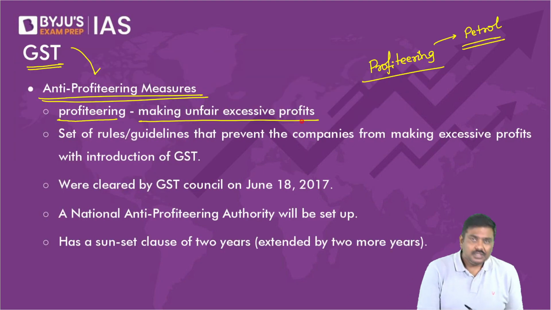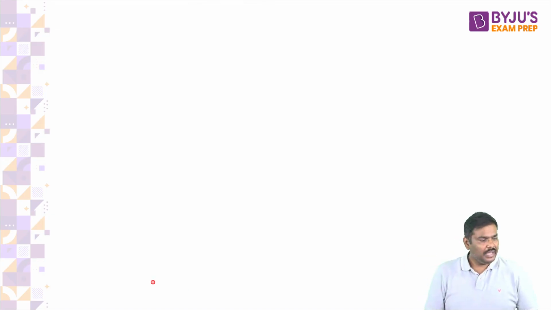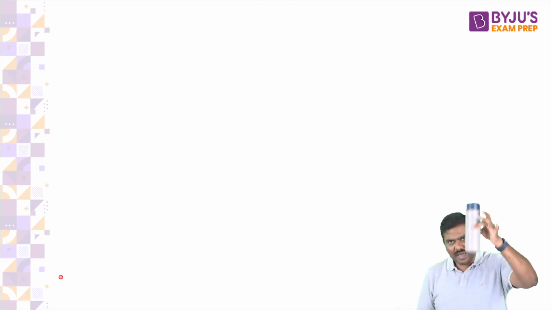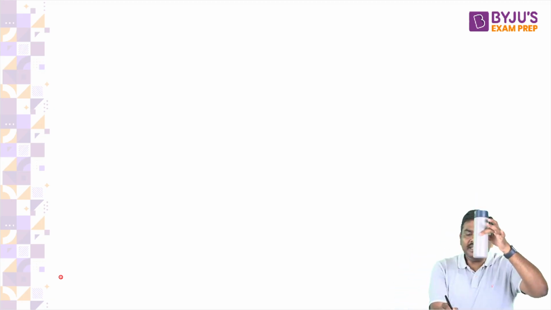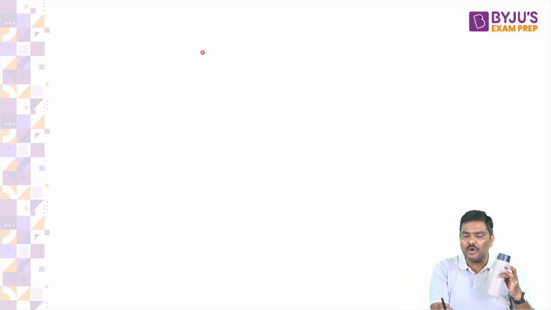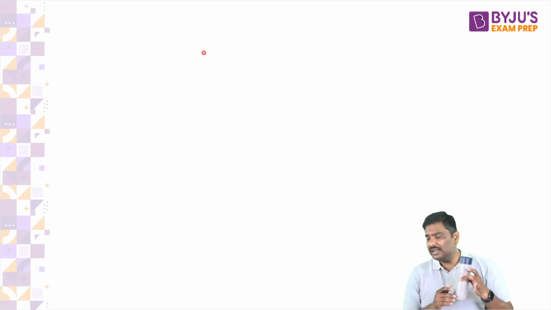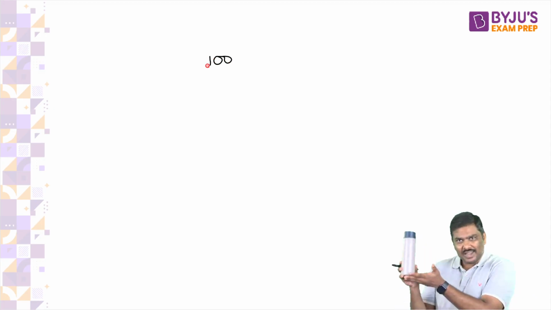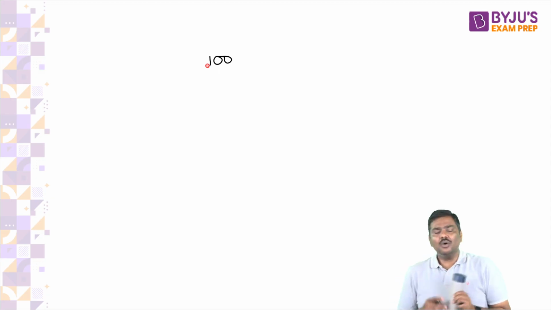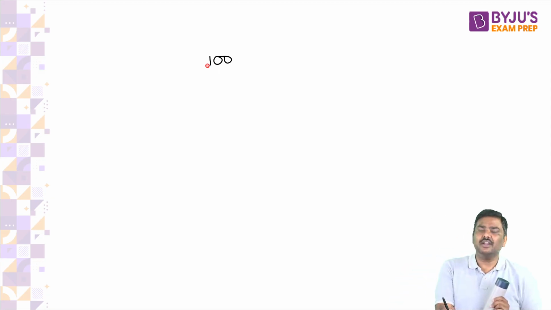Now, just to make an observation here. Imagine you're a manufacturer of this bottle. You are selling this bottle in the market at 100 rupees, including profit. I repeat, you want to sell this bottle in the market at 100 rupees, including profit. Now, the government will have a GST rate of, let's say, 12%.